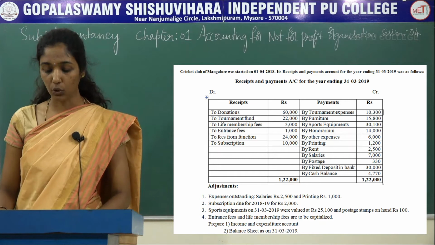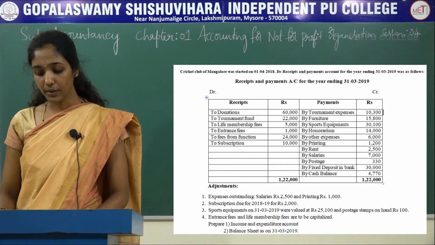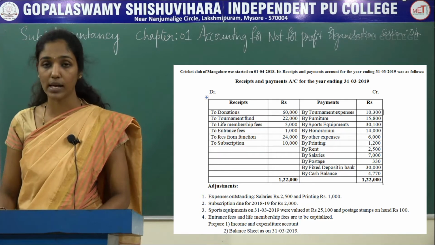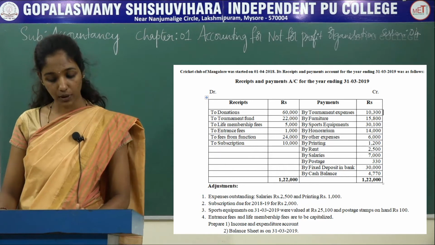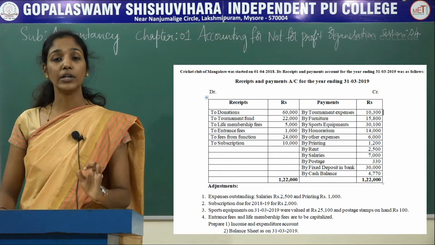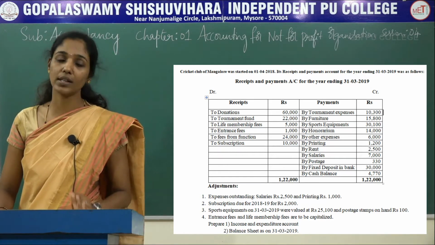Cricket Club of Mangalore was started on 1/4/2018. Its receipts and payments account for the year ending 31/3/2019 was as follows. Here they have given only the receipts and payments account. Because it is a newly started firm, you cannot expect any balance sheet for this firm.